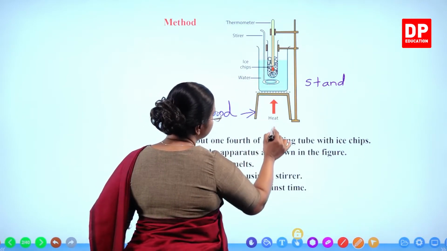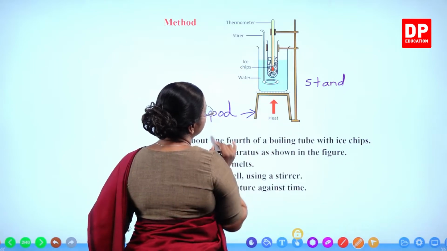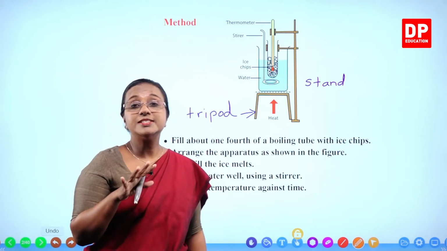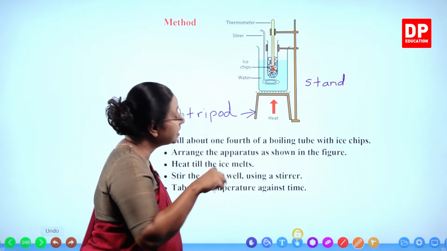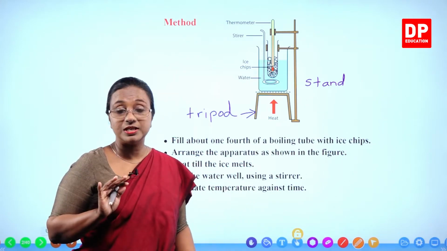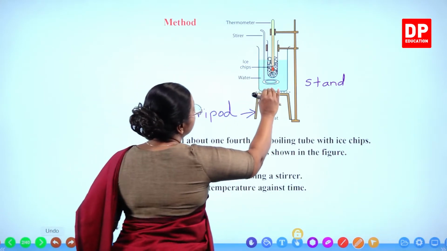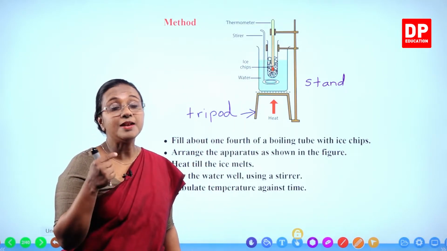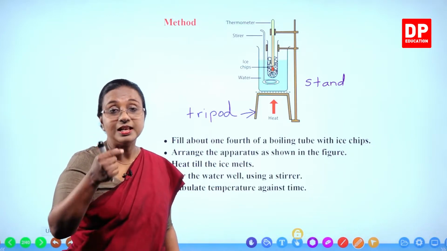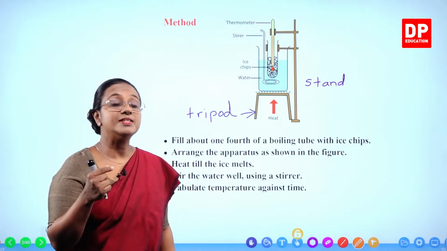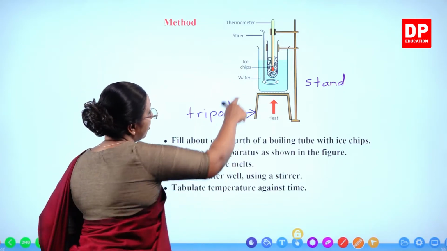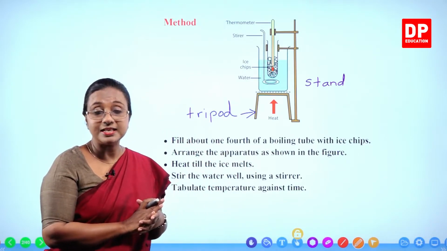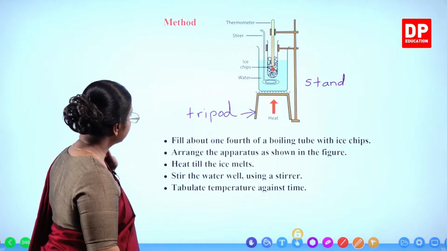What will happen? Now Bunsen burner is burning. The heat will be given to the beaker. Then from the beaker, heat will be supplied to water. The water inside the beaker will become hot. We will be stirring the water so that the heat is distributed evenly. And then due to that heat, the boiling tube will become warm. So when that becomes hot, the ice will get heat. So then you will see what happens to ice. You can observe the thermometer reading as well. So that is the way we prepare the setup to do this activity. This is what we do.